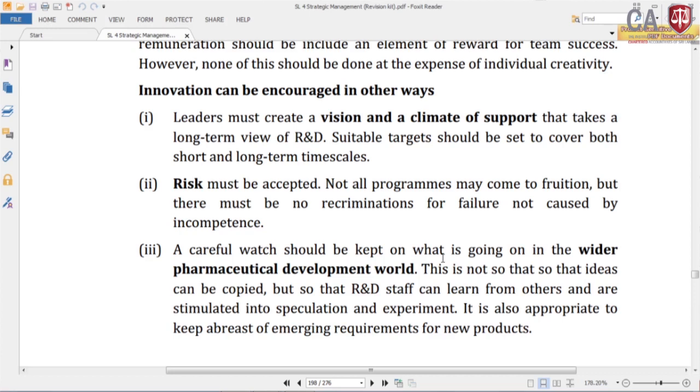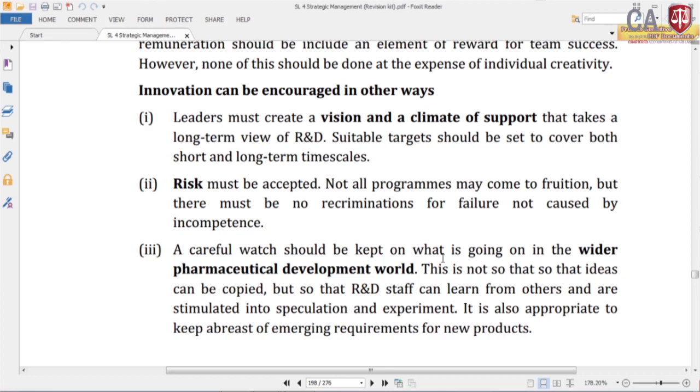Third one, a careful watch should be kept on what is going on in the wider pharmaceutical development world. This is not so that ideas can be copied, but so that R&D staff can learn from others and be stimulated into speculation and experiment. So, you have to look at what is happening in the industry.